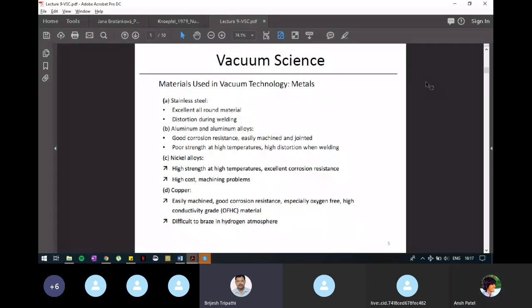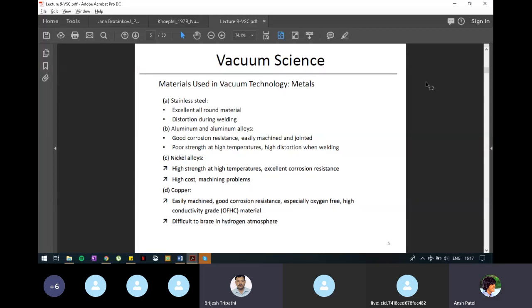So there are certain good properties and certain properties that are not required. You have been listed here some properties of the metals which are useful for vacuum systems and what property we should take care of while using them. Okay. High strength at high temperatures, excellent corrosion resistance, high cost, and there are certain machining problems. So if we are going for very high temperature inside the chamber where the stainless steel or aluminium will not work, which material should be used?